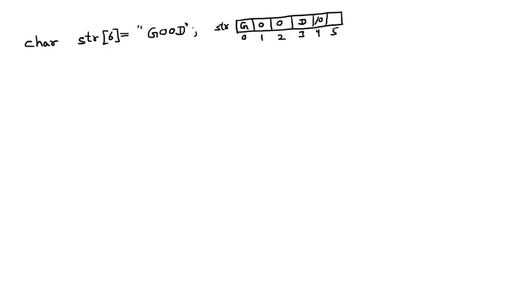Let us suppose I am taking the first example, and the example I am opting is char str. So I am declaring a character array string. Now here I am saying 3, and that is equal to good. Now this is not possible.